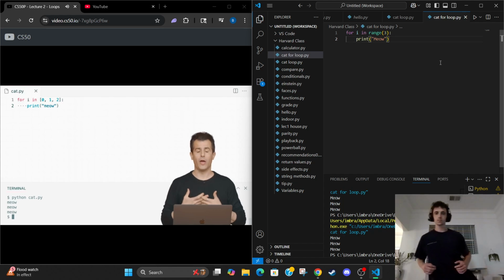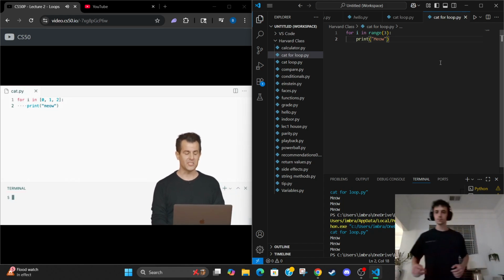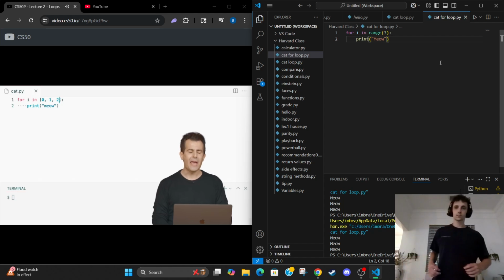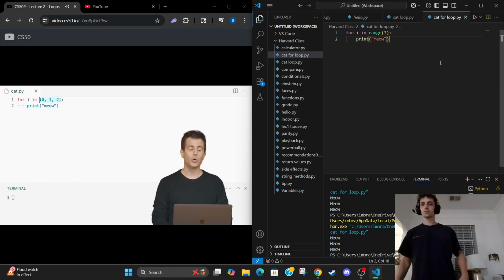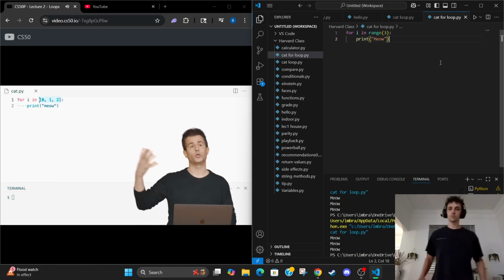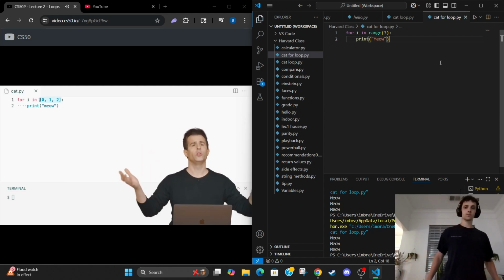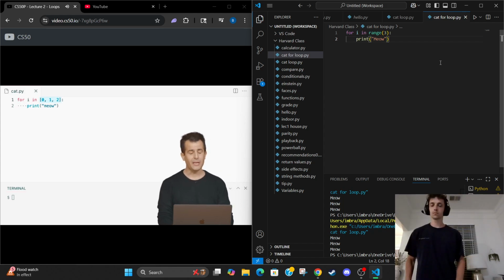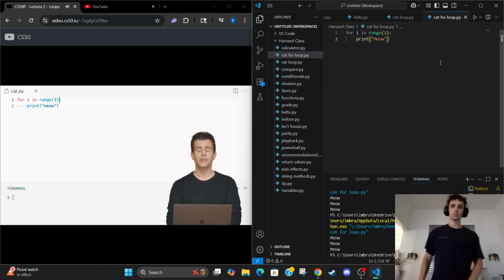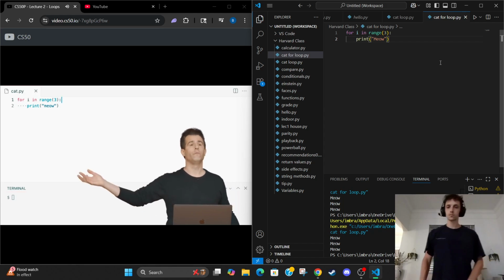So let's do the better way from the get-go rather than set the stage for doing something poorly. One way we can improve the design is don't just manually specify the list of values. Use someone else's function that comes with Python that gives you the list you want. The easiest way to do that is a function called range that returns to you a range of values.